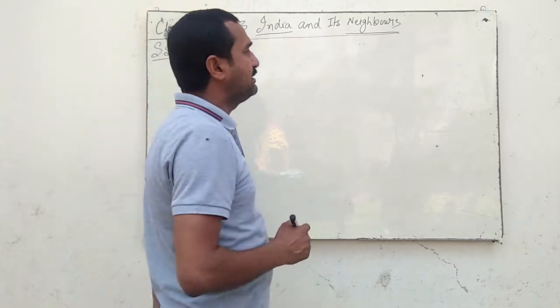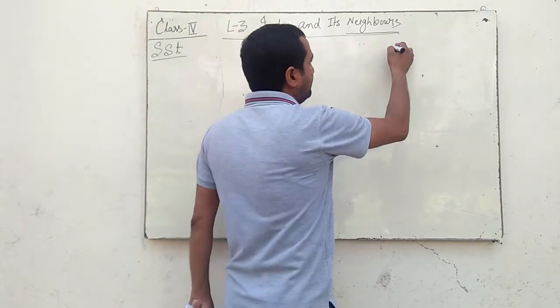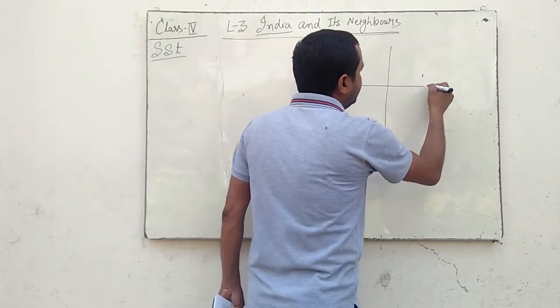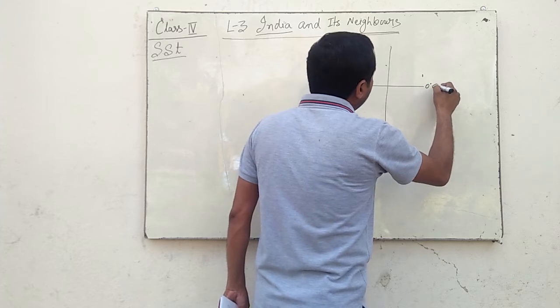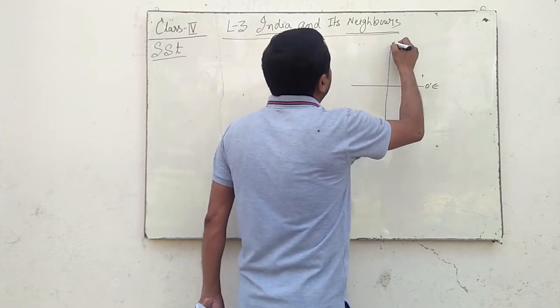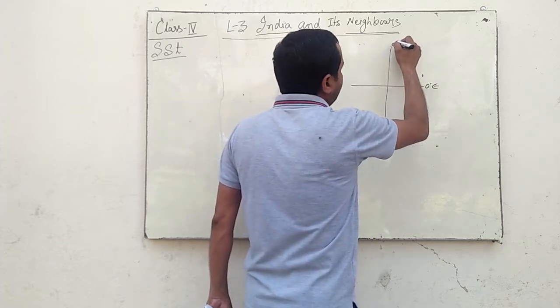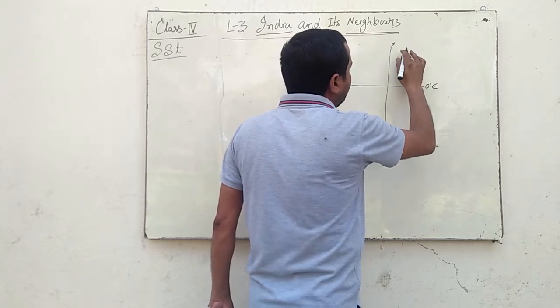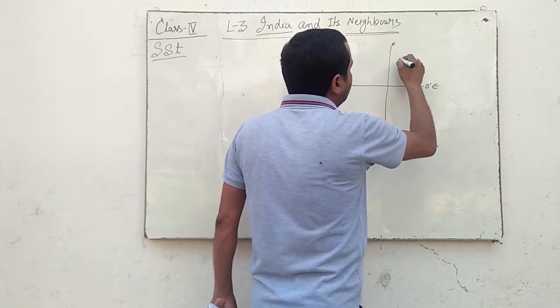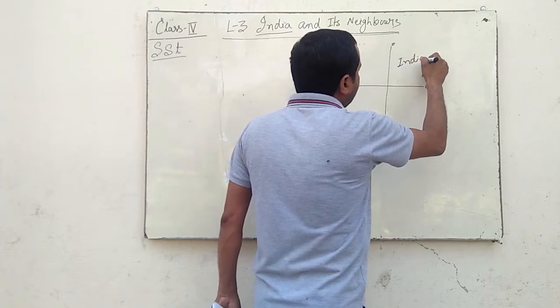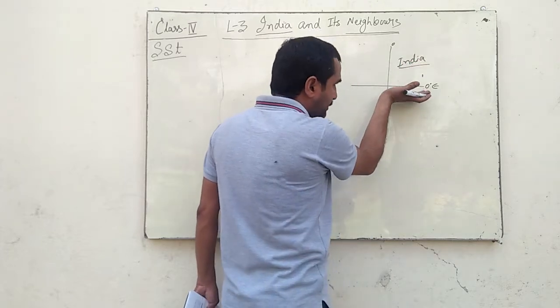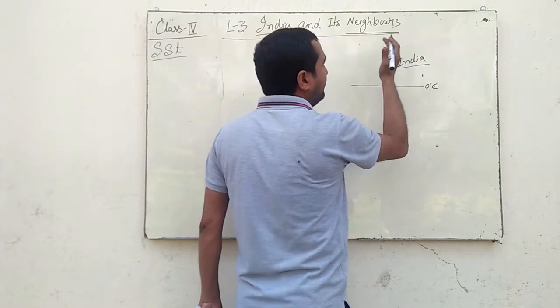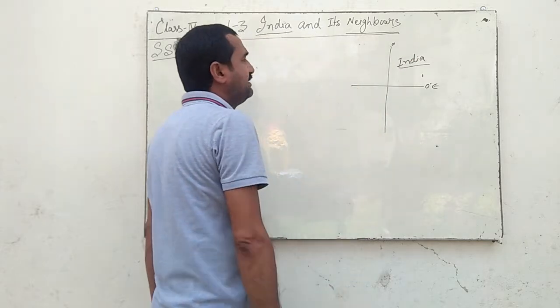Now the location of India. You know that this is the equator and this is the prime meridian, the 0 degree meridian. So India is located here, that is, north of the equator and east of the Greenwich.